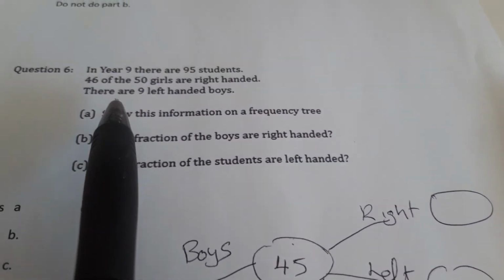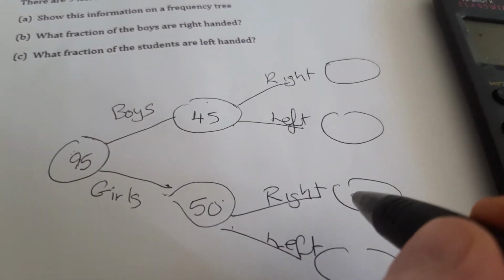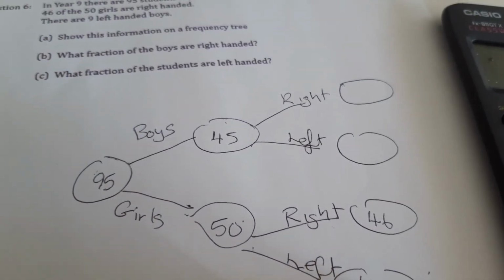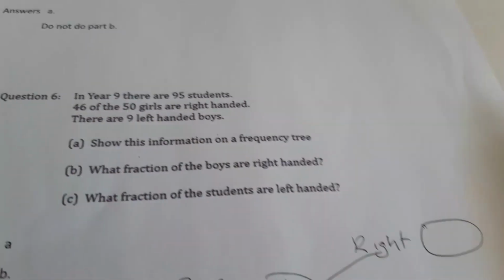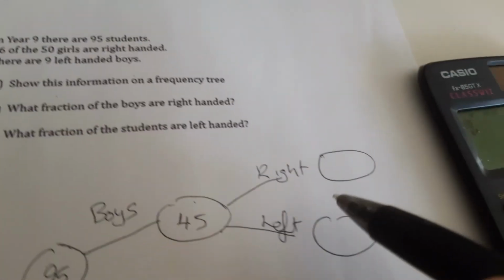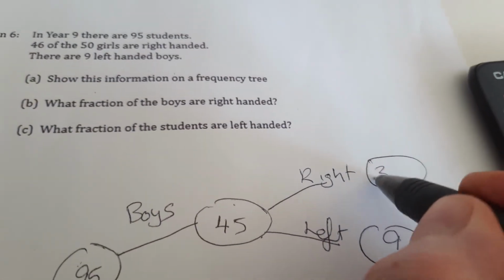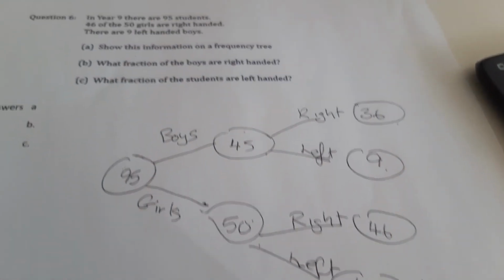What do we know? We know 46 of the girls are right-handed, which leaves 4 are left-handed. What else do we know? There are 9 left-handed boys. So 9 left-handed boys, so take 9 away, is 36 are right-handed. And that's the frequency tree they wanted you to draw.